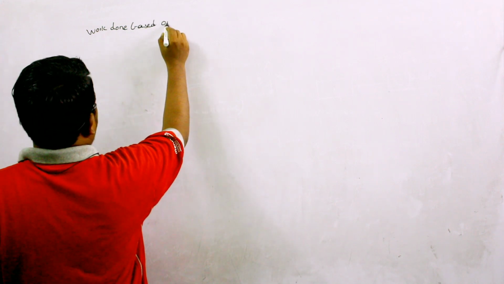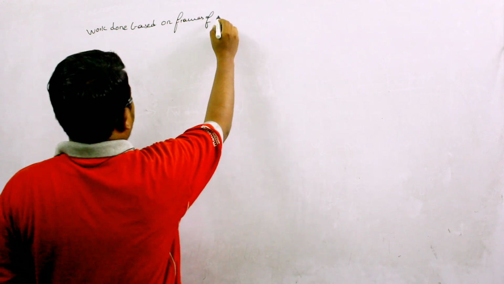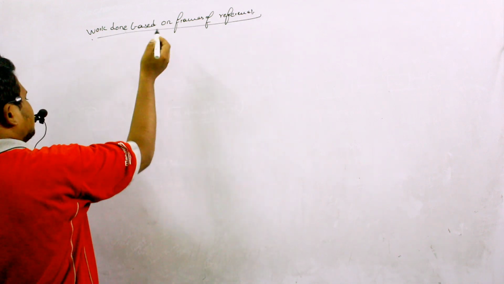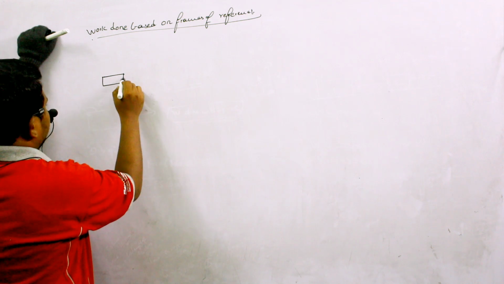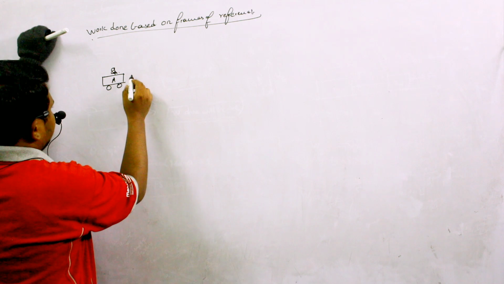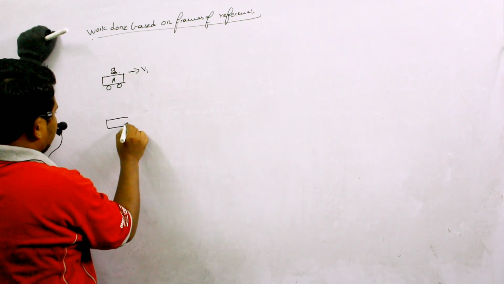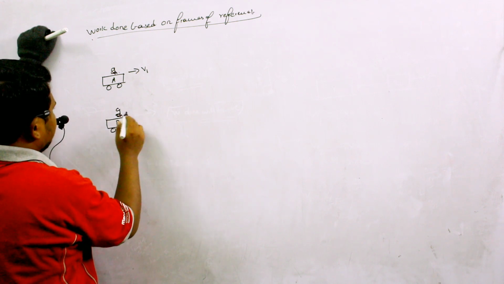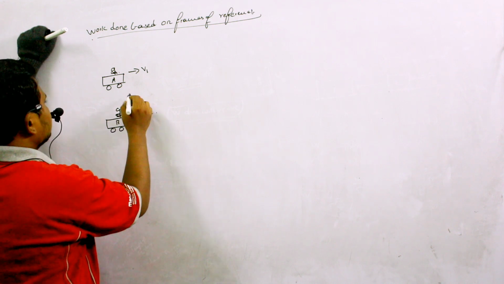For example, if I draw a diagram like this, a person is standing on car A, which is traveling with a velocity of v1, and consider this is another car B. A person is traveling on car B with a velocity of v2.